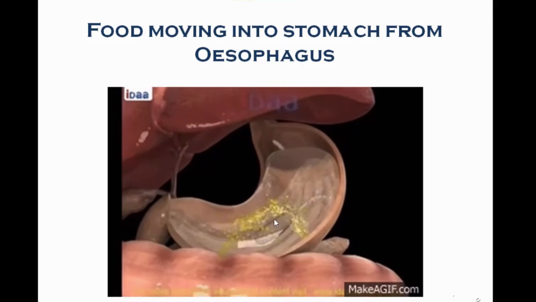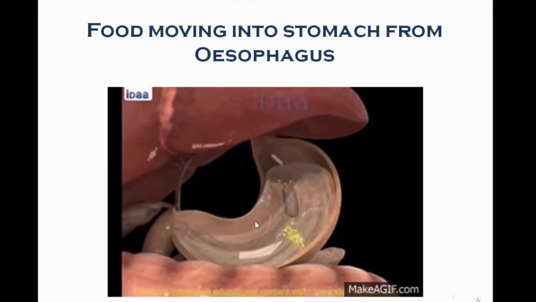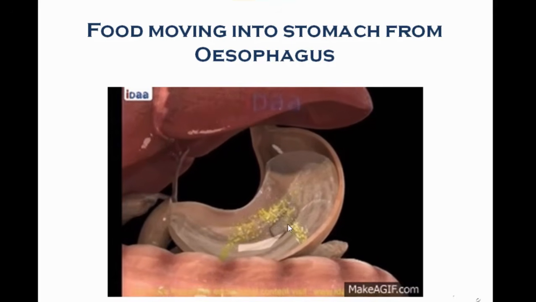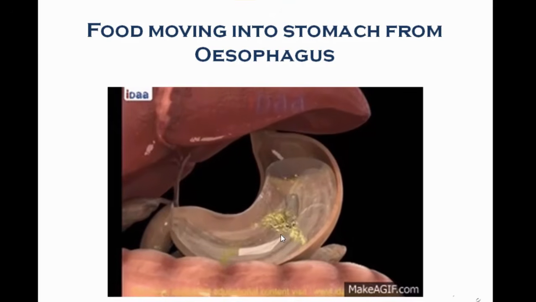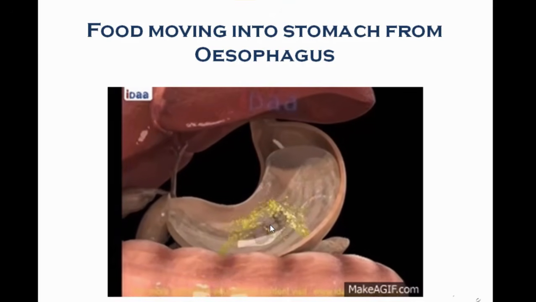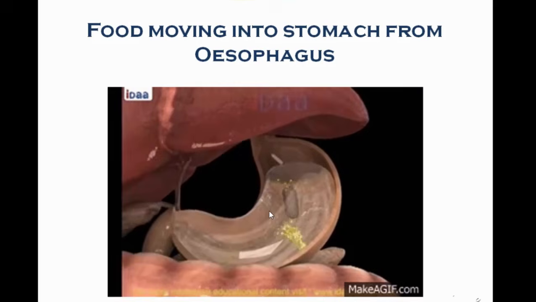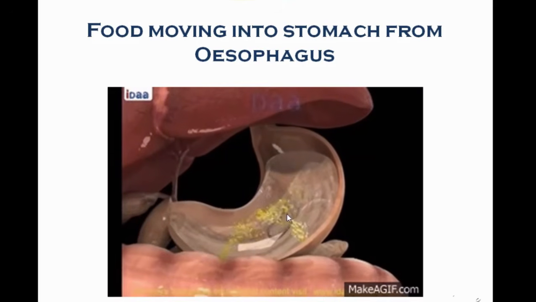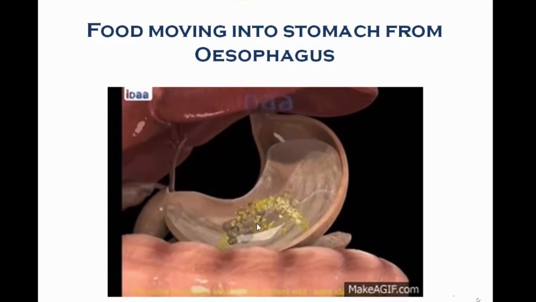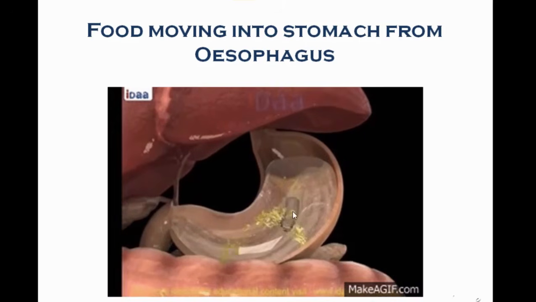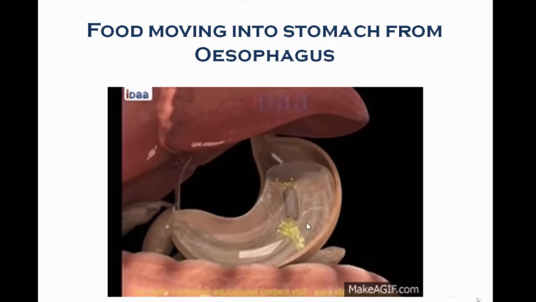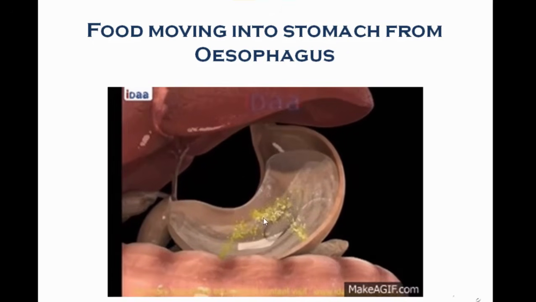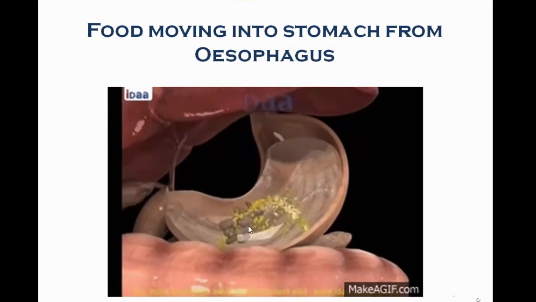Pepsin is the one which will break protein food into smaller pieces. Acid will create that acidic medium. Pepsin can work only if the pH of the stomach is acidic. You can nicely see how food is getting broken into small pieces. It may be a protein food, so it is breaking into smaller and smaller pieces with the help of an enzyme, pepsin.